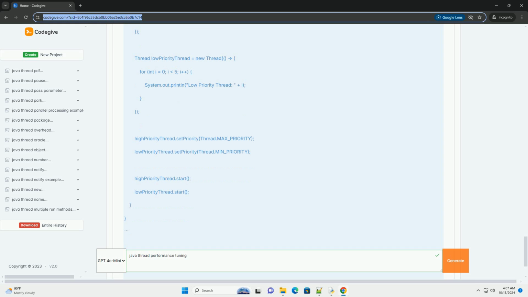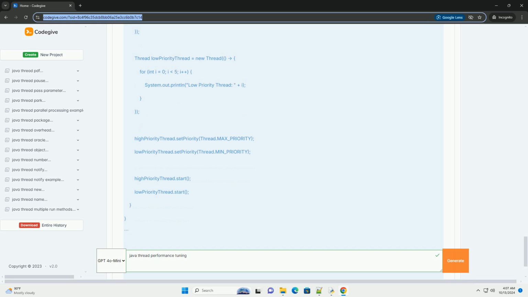1. Use thread pools. Instead of creating a new thread for every task, use a thread pool. This reduces overhead associated with thread creation and destruction. Example, using executor service.